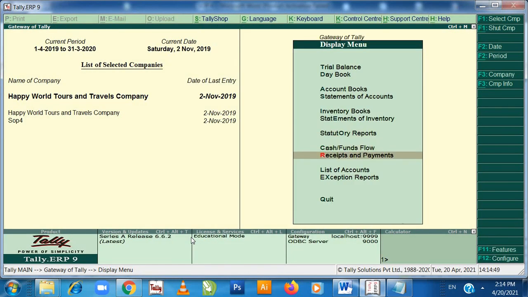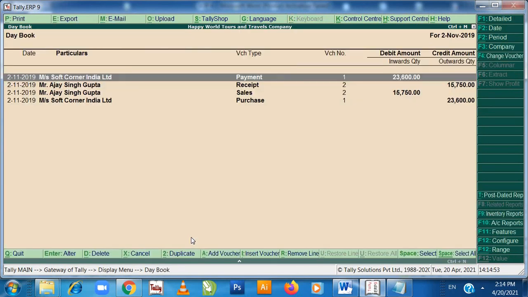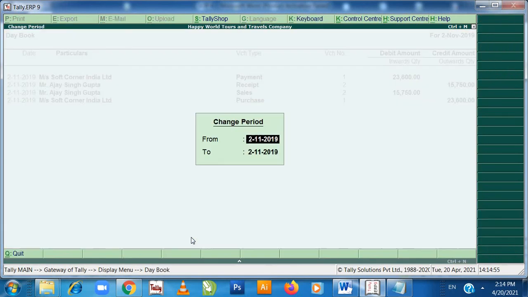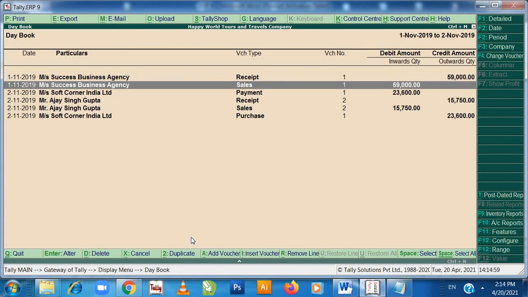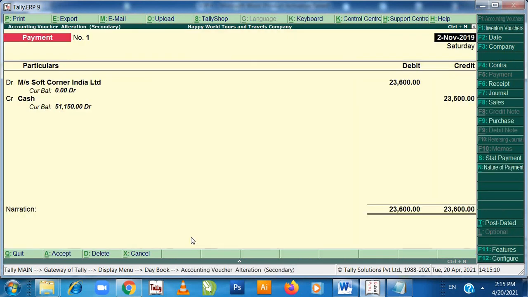Then we have to see whether we have done all the entries or not. We have to go to display daybook, Alt F2, from 1st November till date. All the entries, the receipt, sales, payment, purchase and receipt, sales, all the entries have been documented in this. You can check, and if you want you can make any changes also by going inside, or if you want you can delete also by pressing Alt D.